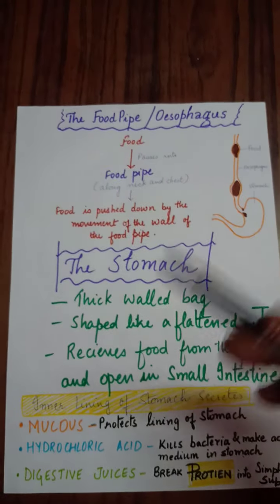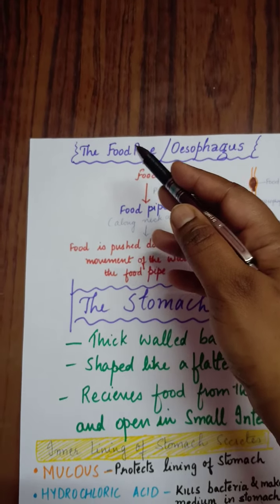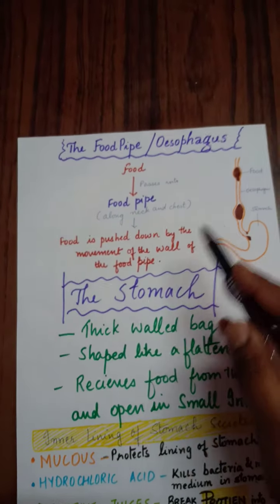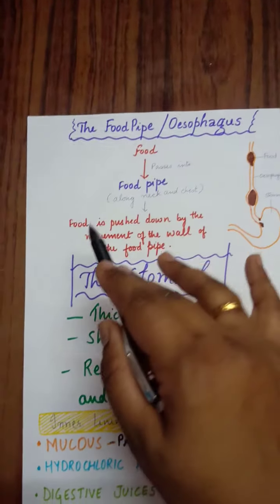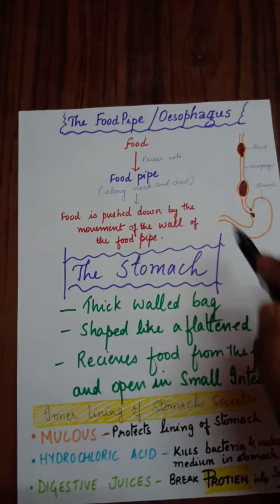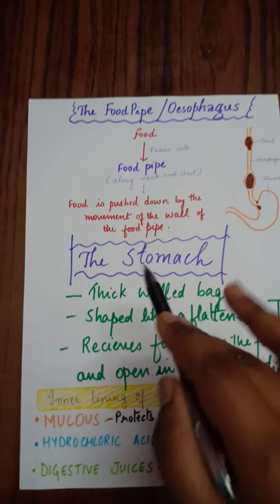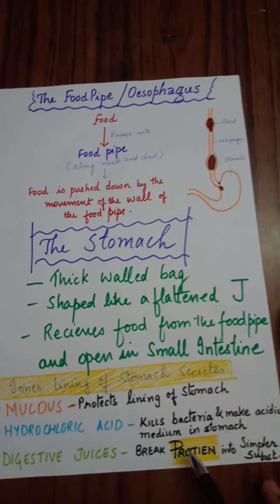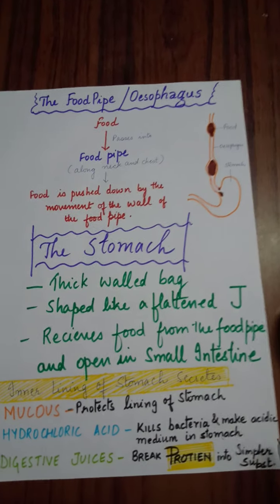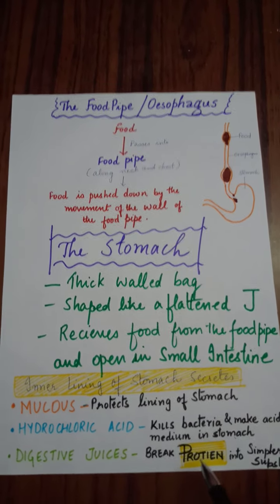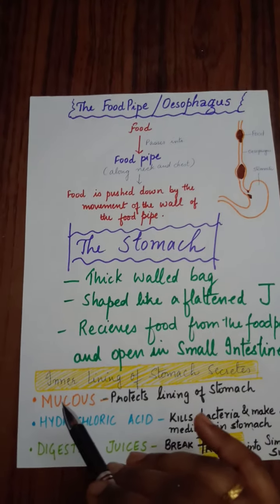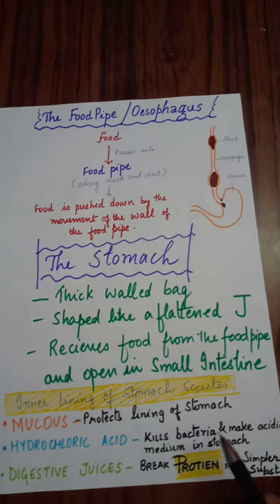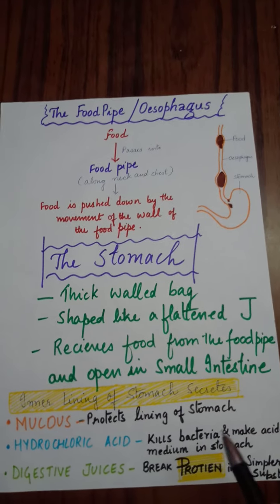So, before the food pipe, we have discussed the mouth. In the mouth, the digestion of starch takes place. In the food pipe, no digestion takes place. It just pushes the food down to the stomach. And in the stomach, when we talk about the food component, specifically the protein is broken down into amino acids. That is the major thing which happens in the stomach. The rest is the mucus and the HCl. Mucus protects the inner lining and HCl provides the acidic medium in the stomach.